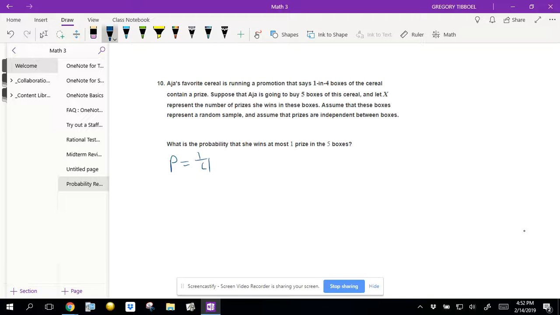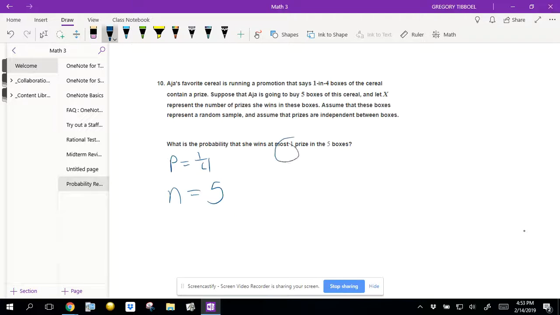So we're not looking at how long it takes her to buy these boxes. We're now asking a very different question, which is how many is she going to win? So if she buys 5 boxes, we're going to basically do an experiment 5 times. We're going to buy boxes and see if we win or not, right? And X represents the number of prizes she wins in the boxes. So we got probability of that happening. And then they say, what's the probability that she wins at most 1 prize?